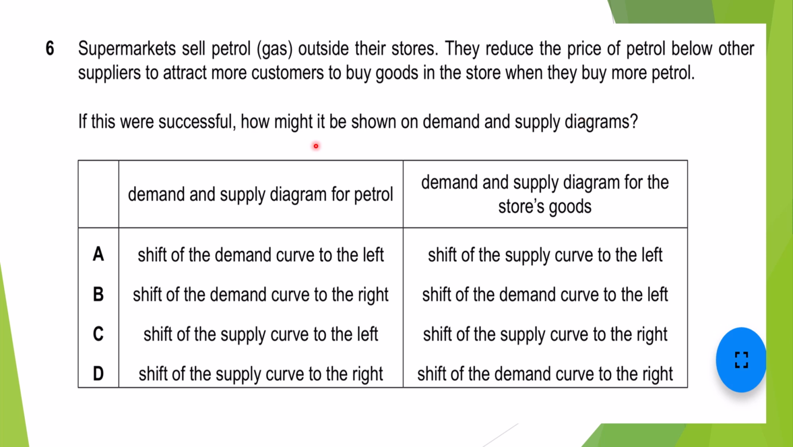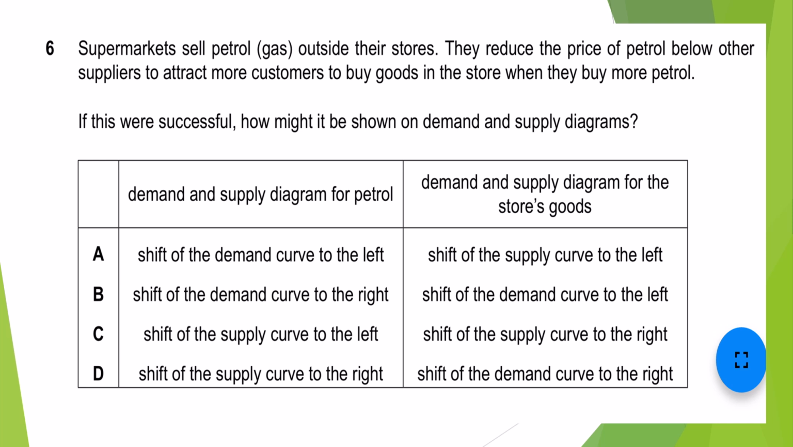So it says that if it is successful, what would be the effect on the demand and supply diagram? First of all, it says to show the effect on the demand and supply diagram of petrol. They are going to sell more outside their store, so it means a shift in the demand curve? No, for petrol they are supplying, selling. Shift in the demand curve to the right, no. Shift of the supply curve to the left, no. They are going to increase it. So a shift of the supply curve to the right.